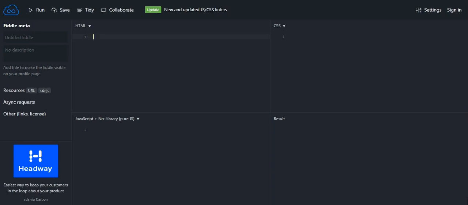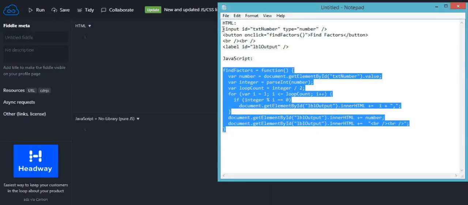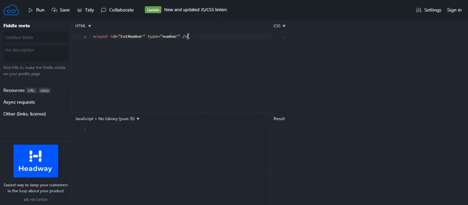I already typed the code in Notepad like last time to save time. So here's our Notepad. Let's first get our input again. But this time, you might have noticed that last time the type was text.